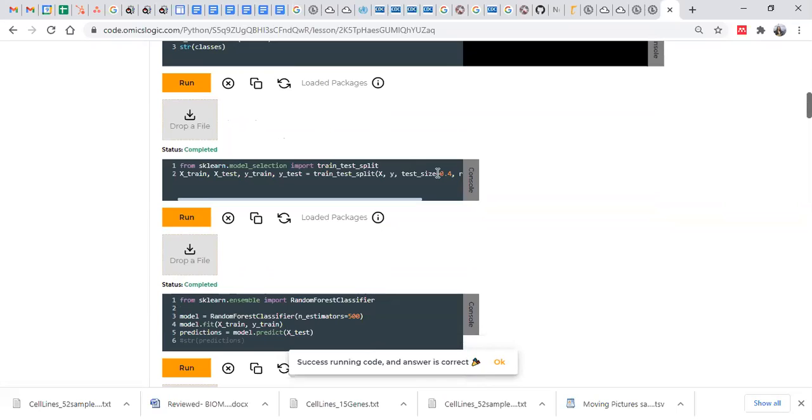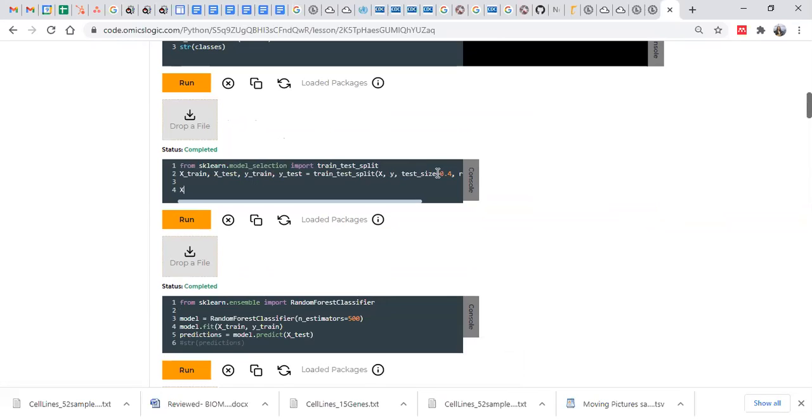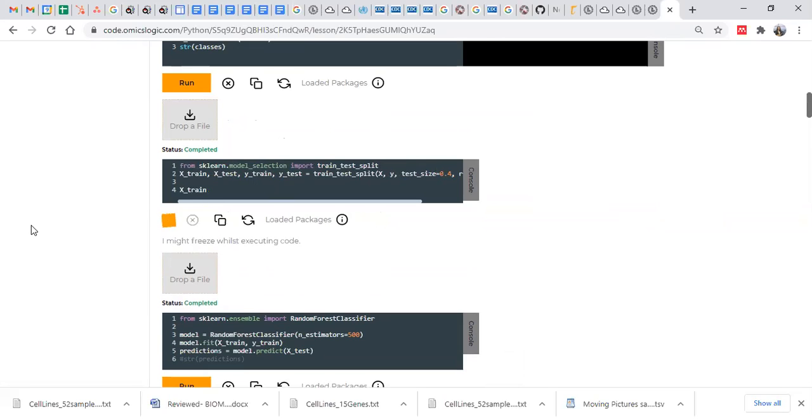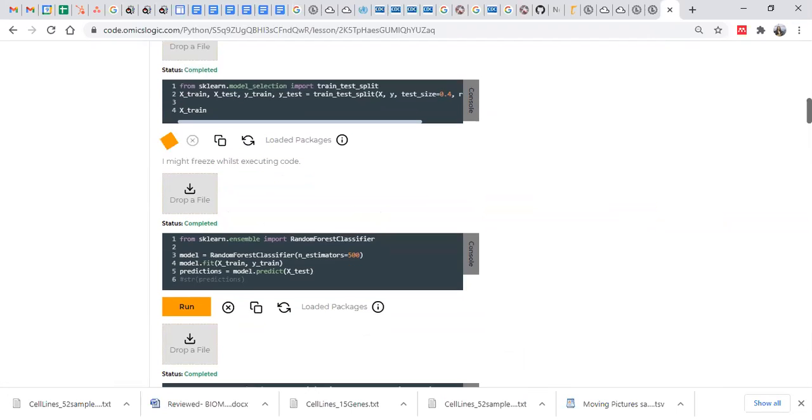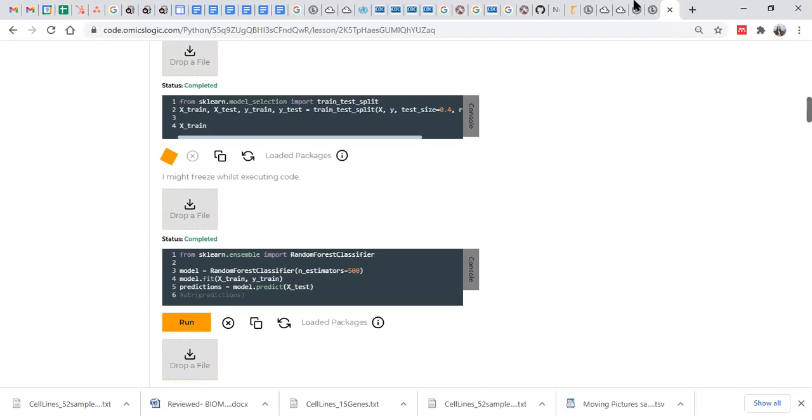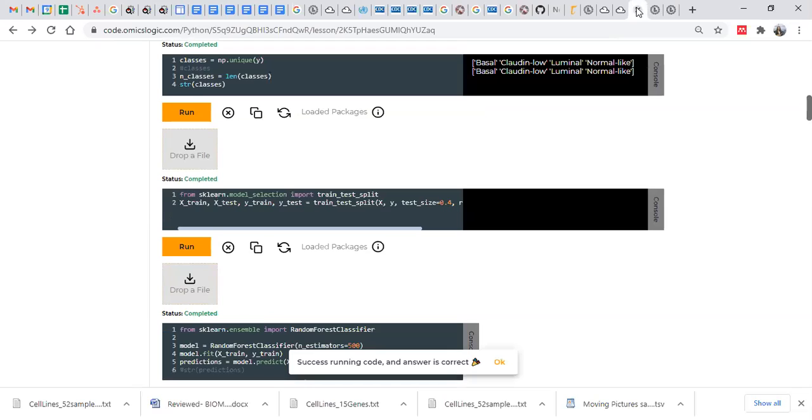Okay, so I'm going to print, for example, x_train. Okay, so here it already completed.